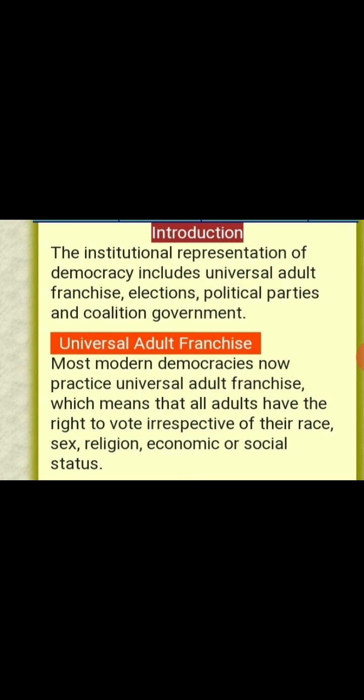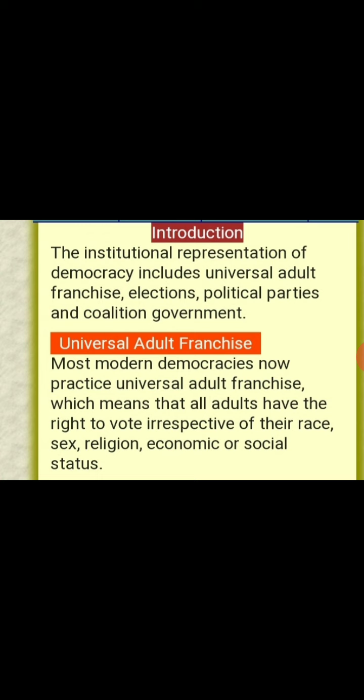So now we will see the institutional representation of democracy. What does it include? Institutions are those platforms where our representatives chosen by the people represent us and make laws for us. Now we will see its introduction. The institutional representation of democracy includes universal adult franchise, elections, political parties and coalition government.